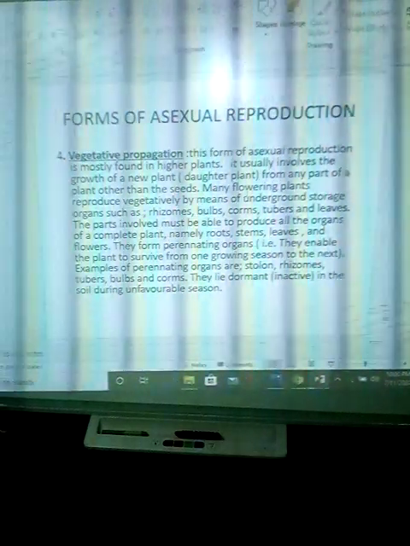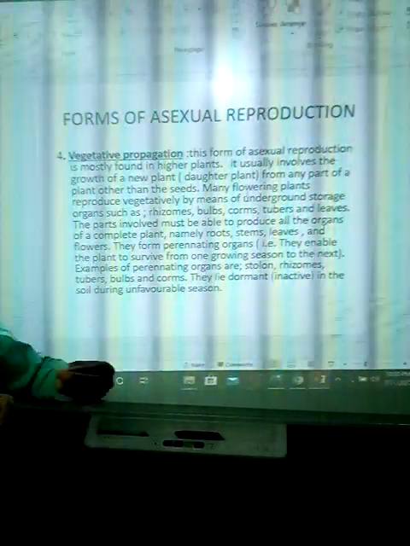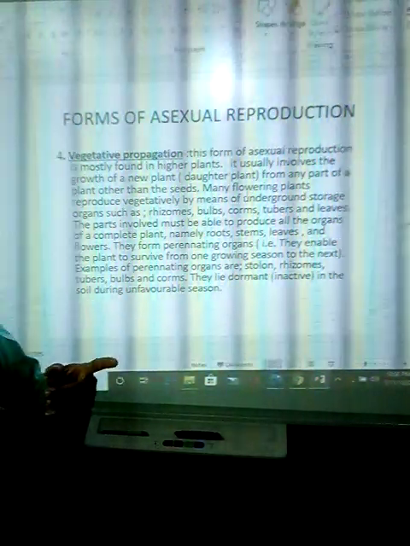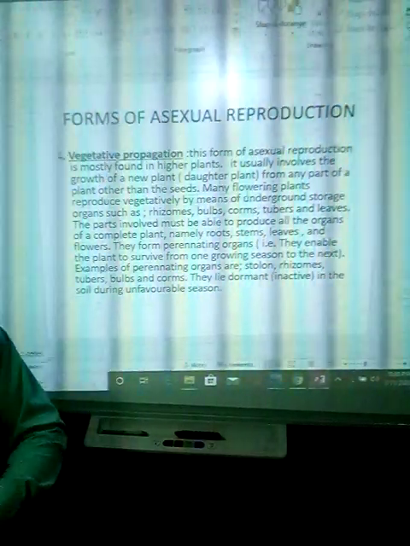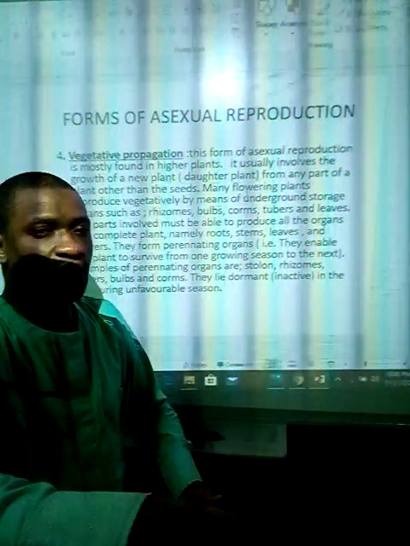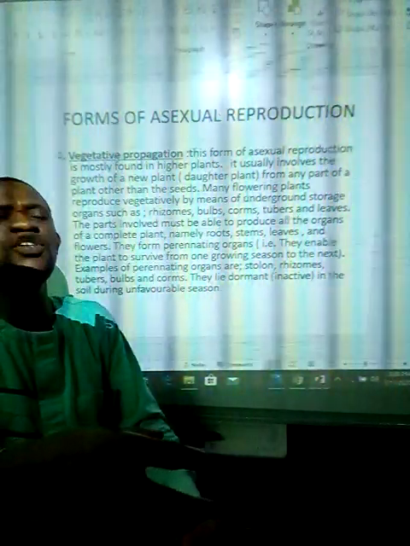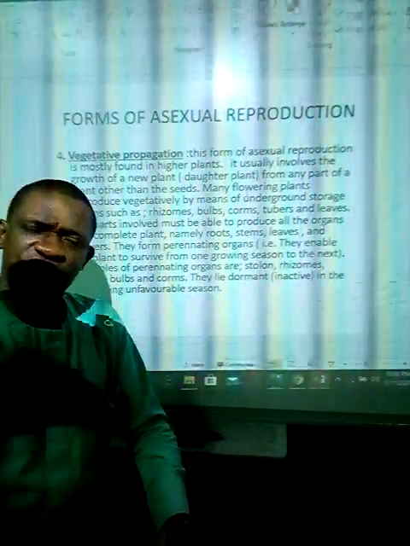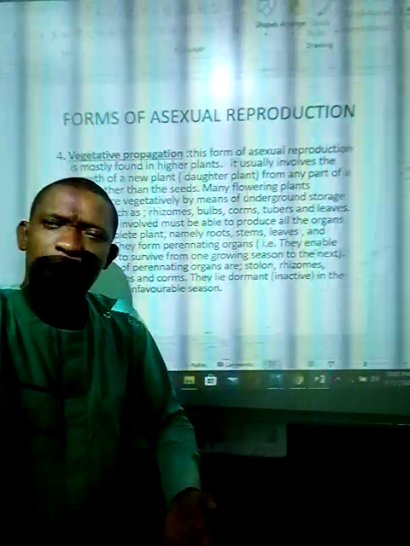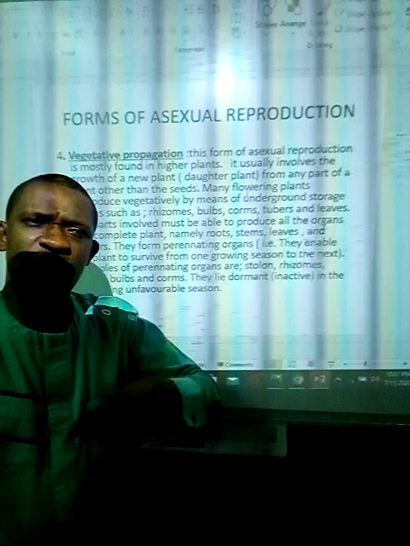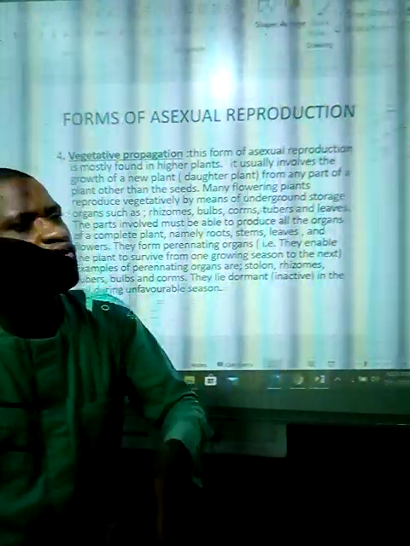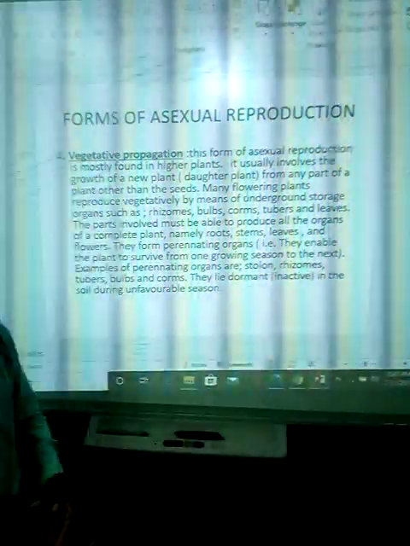But the reproductive part of a plant is the flower. So any other means of reproduction apart from the flower is what we call vegetative propagation.